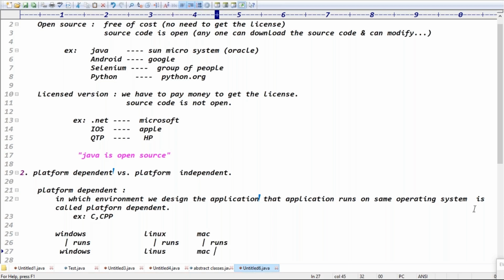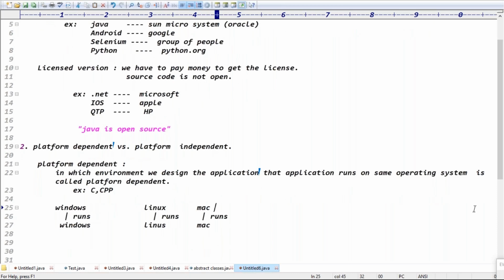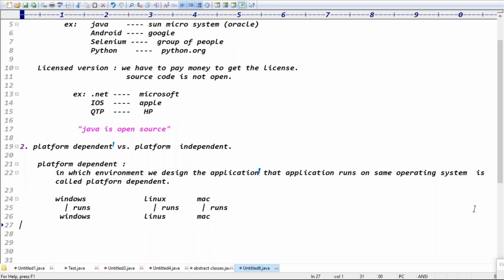That nature is called platform dependent nature, guys. So C and C++ are the best examples of platform dependent languages, right? Exactly, guys. Good. Guys, tell me what is platform independent?